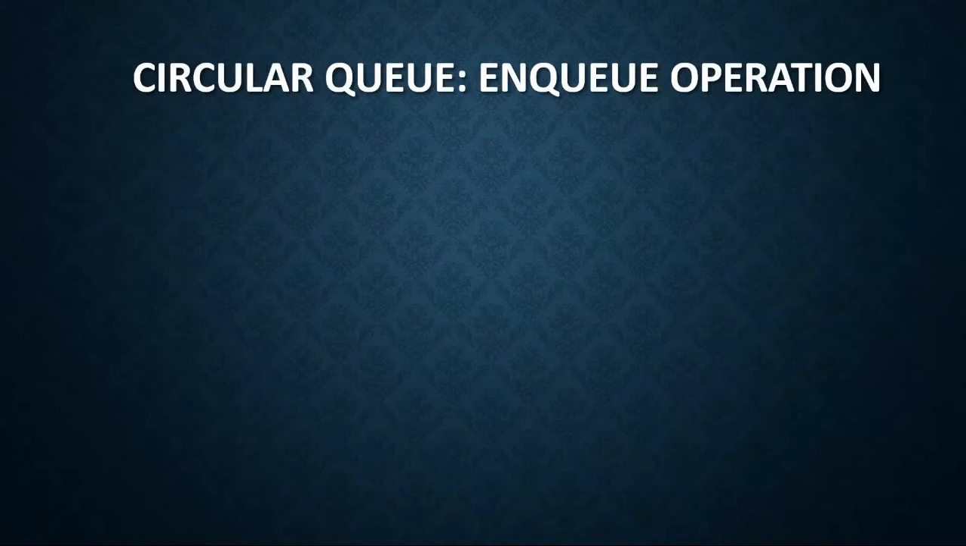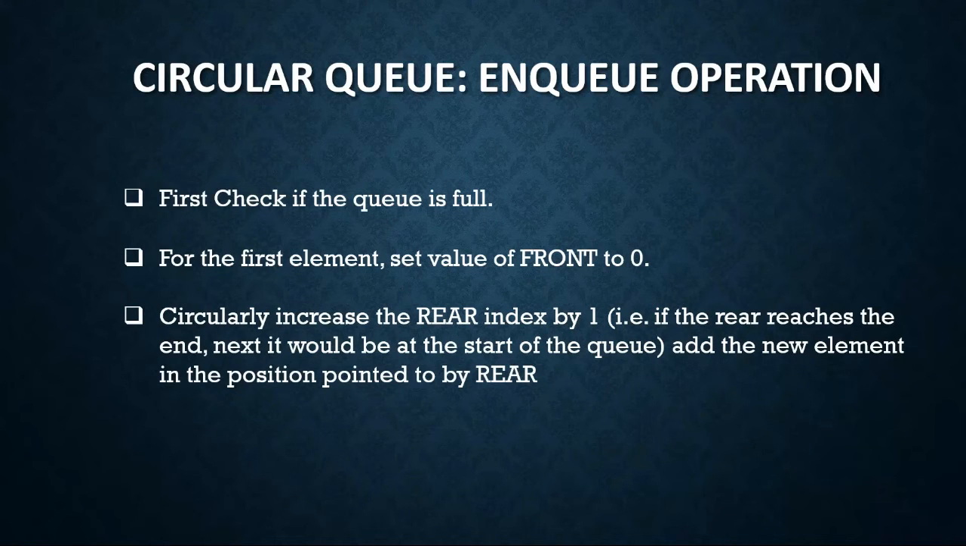Now here we will see the circular queue enqueue operation. First we will check if the queue is full. Then for the first element, set the value of front to 0. Circularly increase the rear index by 1 and add the new element in the position pointed to by rear.